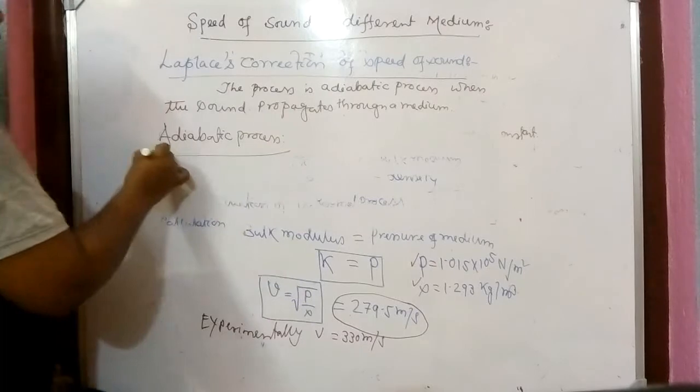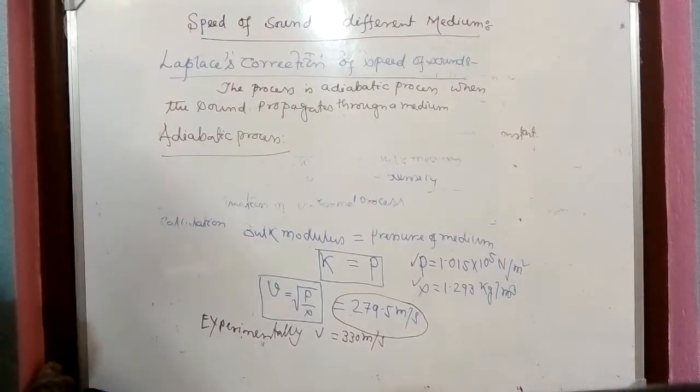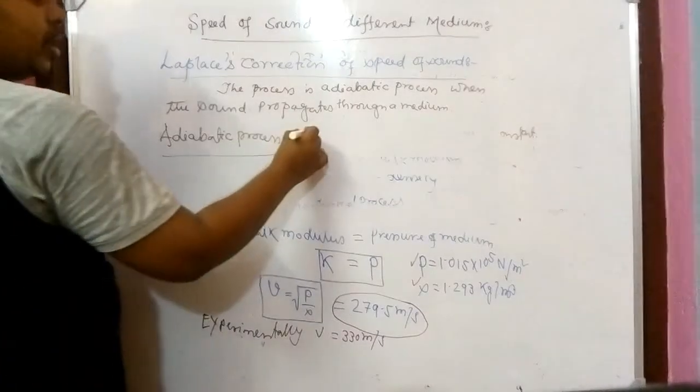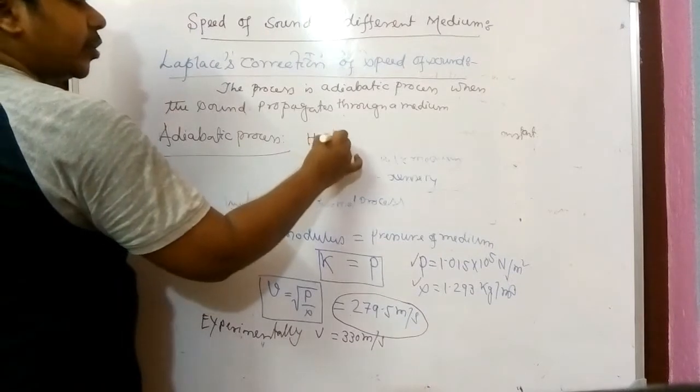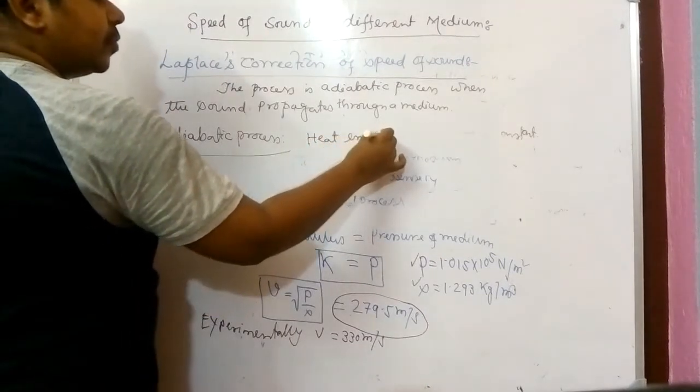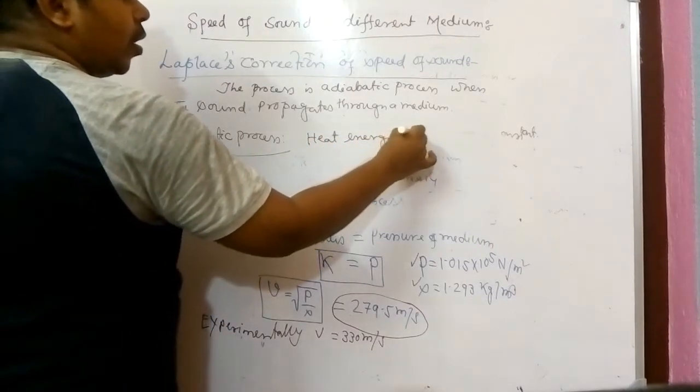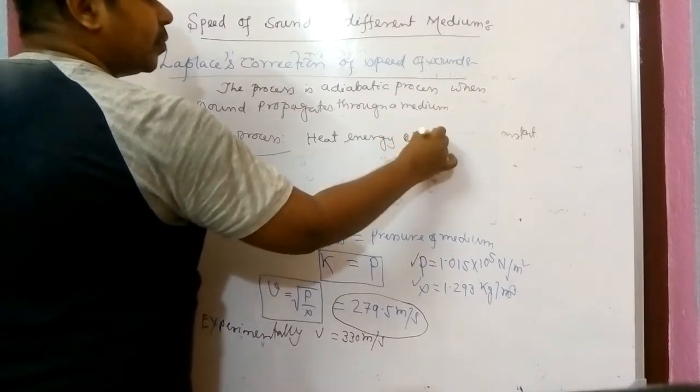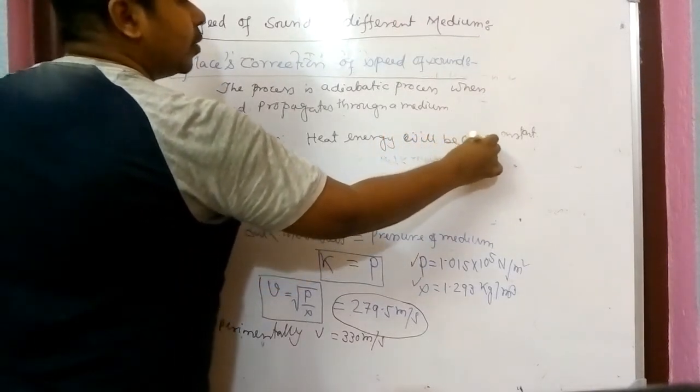What is an adiabatic process? You have to remember a little bit that adiabatic process means the heat energy will be constant.